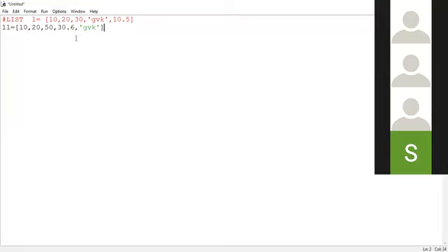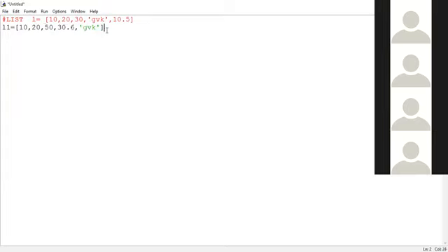So how many elements are part of this particular list, guys? Can you count the number of elements? How are elements distinguished from one another? By using a comma. Comma is the separator, it is called a delimiter. A delimiter is the symbol using which we separate two things, two entities. So here comma is the delimiter, and it is separating the elements. By using this symbol, we distinguish two elements from one another. So how many elements are part of this L1 list? 1, 2, 3, 4, and 5.